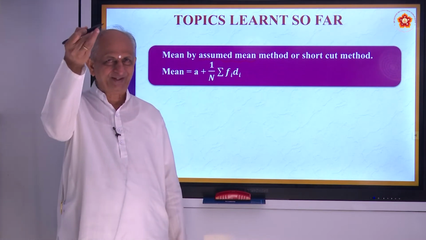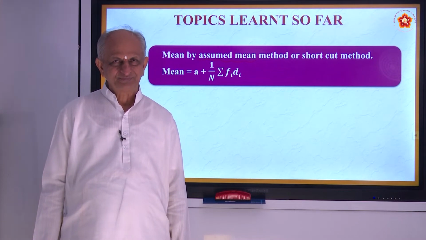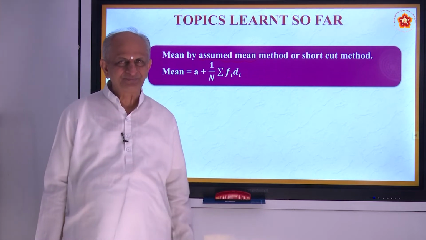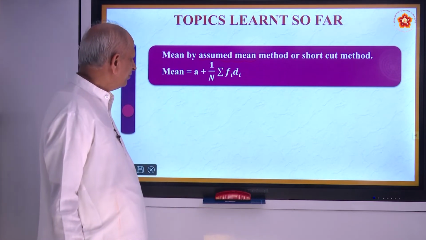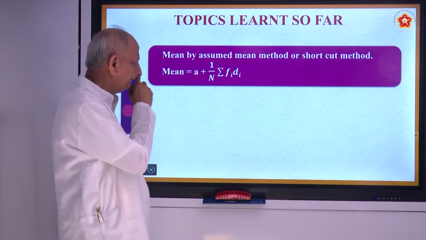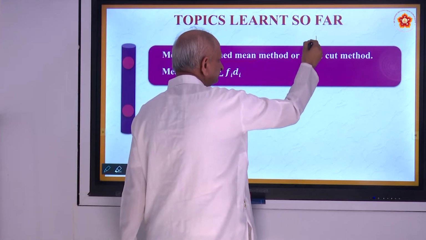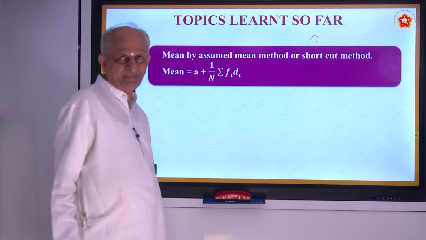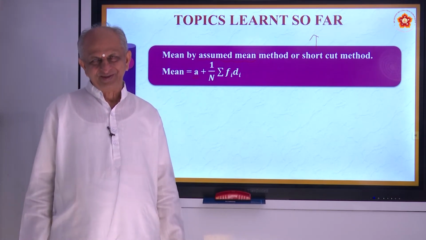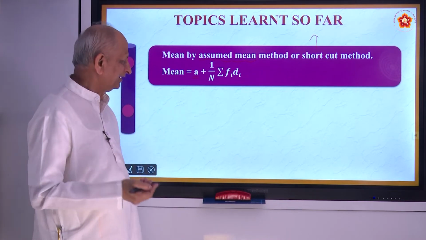You assume that it will be very easy. So assumption. Today your father may bring some item for you. You assume. Is it not? So assumed mean method means you are assuming a mean called A. It is also called shortcut method. Nowadays people want everything shortcut, fast. They are not interested in doing in a long way. Everything must be fast and shortcut.